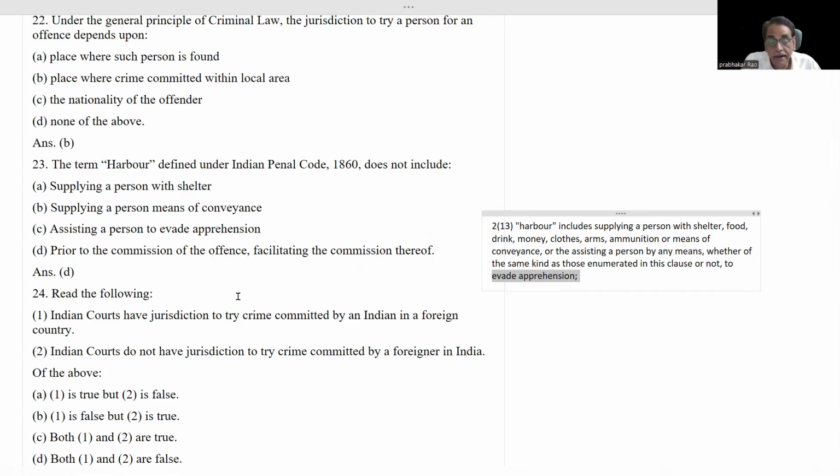He may be committing some other offense. I have not committed the offense. Just before committing the offense, for commission of the offense, I took that gun from him. Then that will not come in the case of harbor.